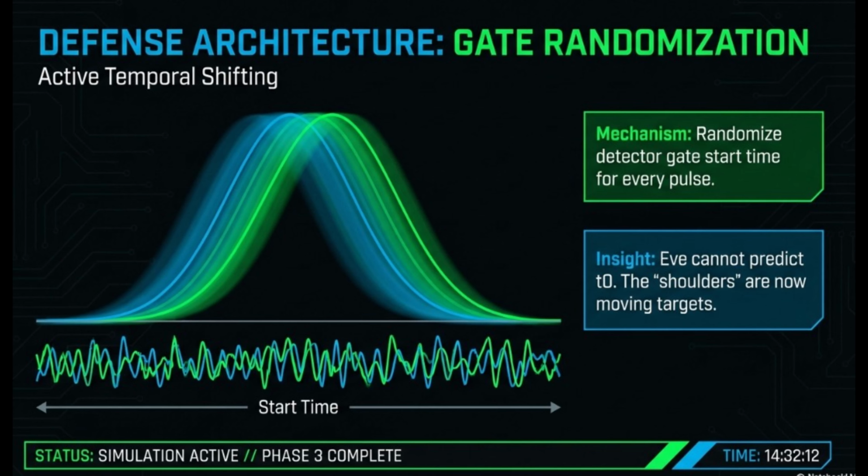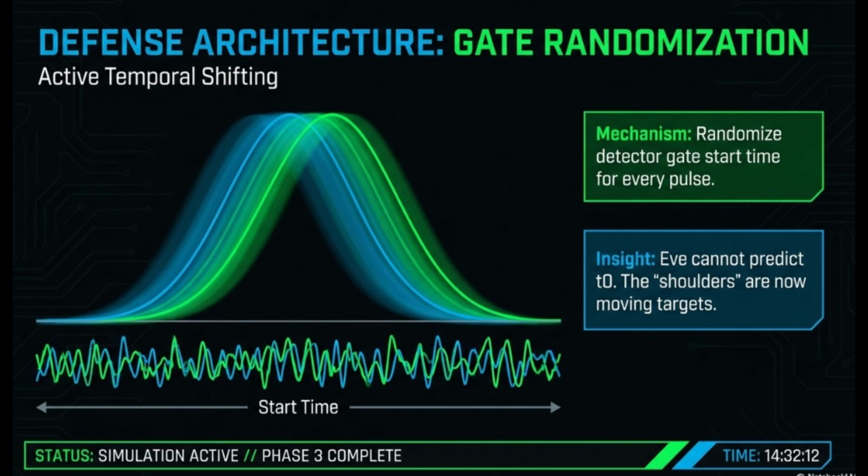The first line of defense is active gate randomization. By injecting a cryptographically secure random delay into the detector's start time for every single pulse, we eliminate Eve's ability to predict the shoulders of the gate. If the door moves every time you try to throw the ball, the timing attack collapses into noise.